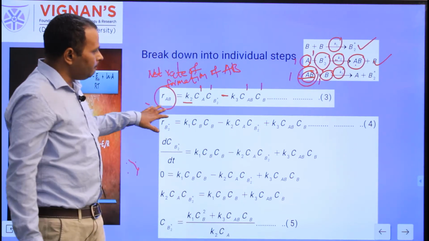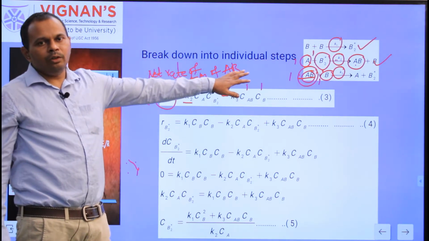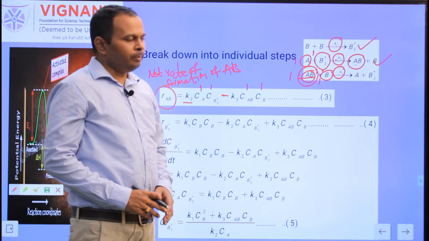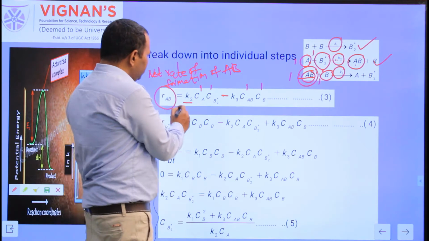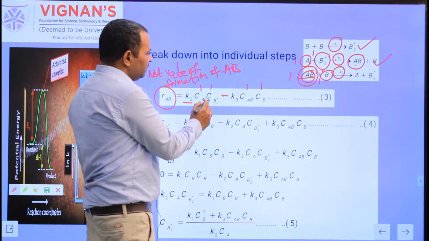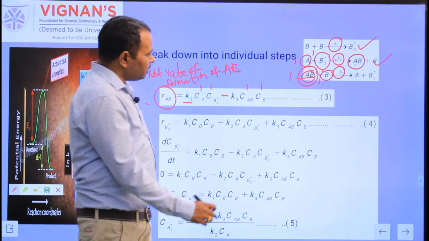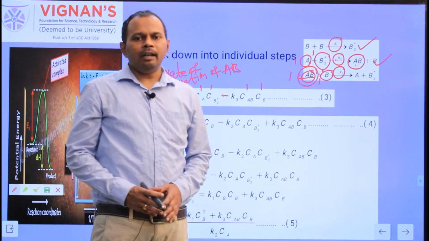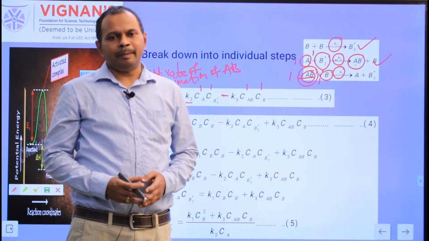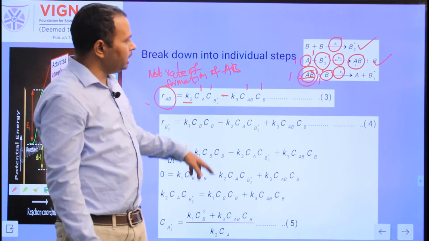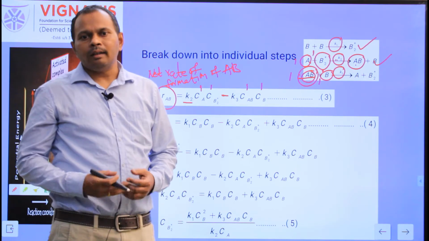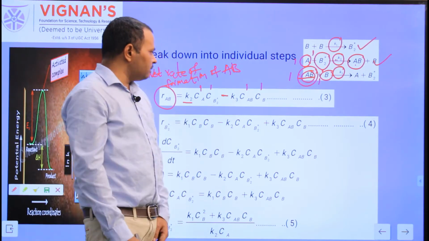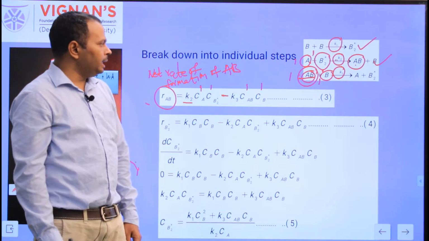This is the net rate of formation of AB based on the assumed reaction mechanism. So here RAB is equal to K2 CA CB2 star minus K3 CAB CB. When you observe equation 3 with equation 1, what is equation 1? The rate of formation of AB based on the experiments. When you compare equation 3 with equation 1, again these two are not the same. Equation 3 is RAB equal to K2 into CA CB2 star minus K3 into CAB CB.